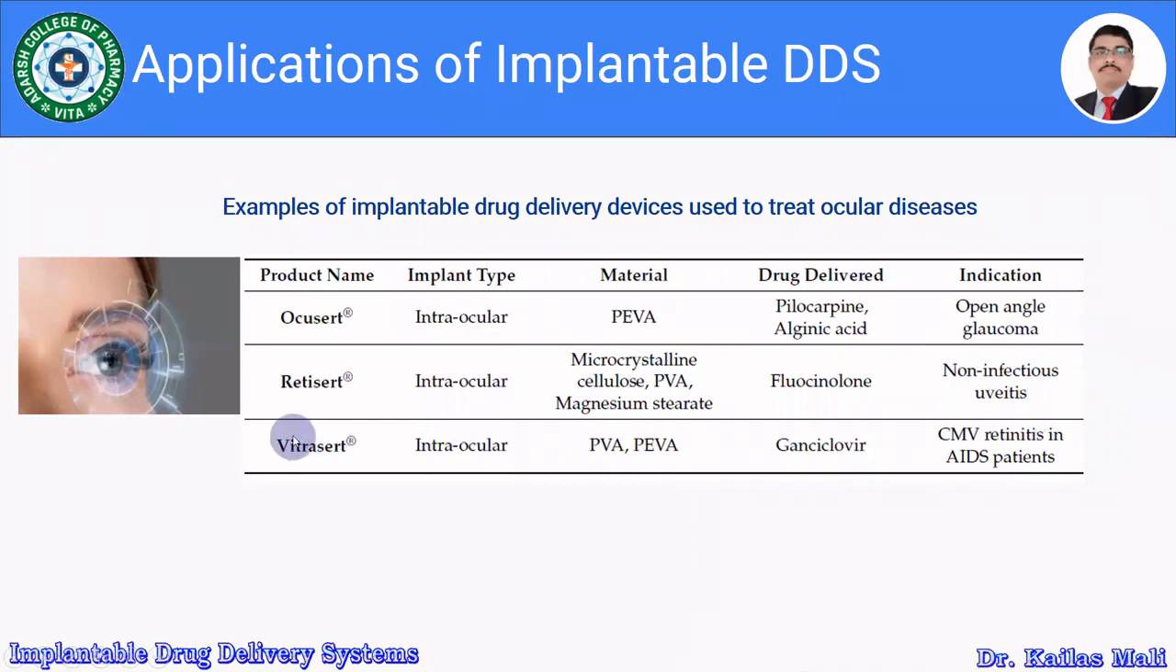Then Vitrasert is an intraocular type of implant. It is manufactured using polymers like PVA and PEVA. The drug incorporated is ganciclovir, and it is used for CMV retinitis in AIDS patients. So this is about the examples of the implantable drug delivery devices used to treat ocular diseases. Let us move further.